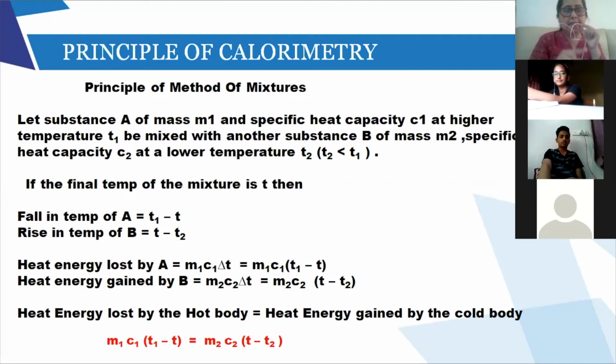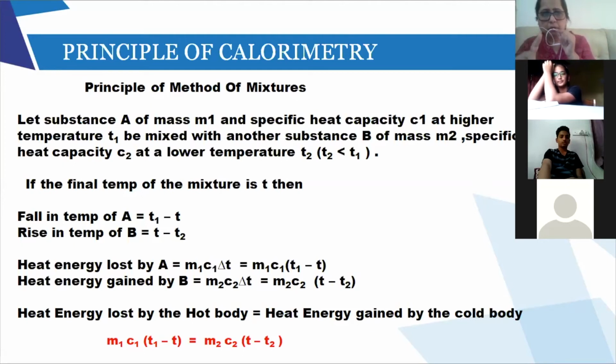So the heat energy that is lost by tin, A, is MC delta T. What is delta T? T1 minus T, the change in temperature. Heat energy gained by B, that is water, is MC delta T, that is M2C2 into T minus T2. What is T minus T2? It is the higher temperature of water minus the lower temperature at which water was there.